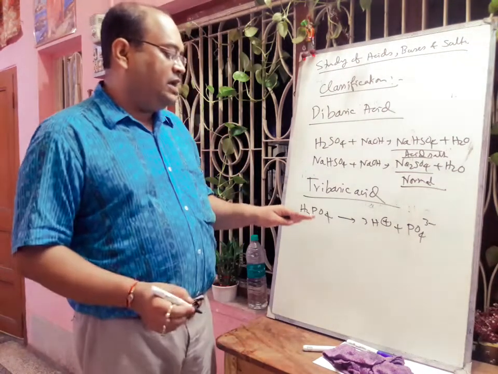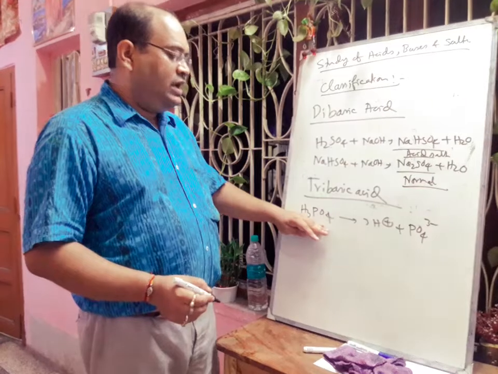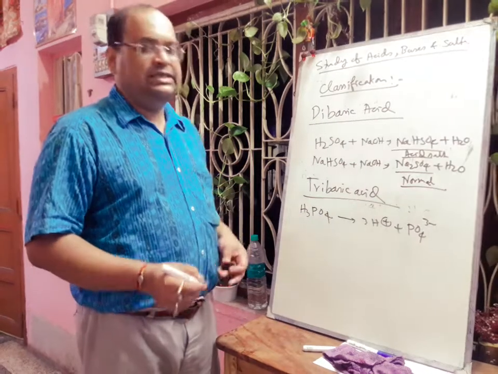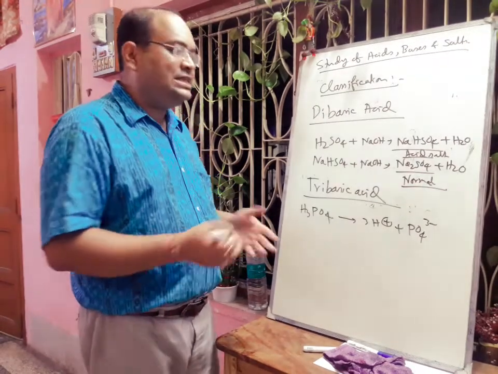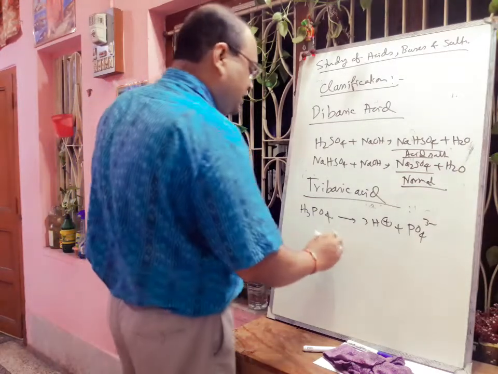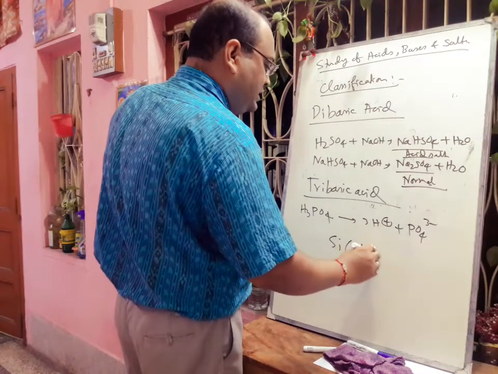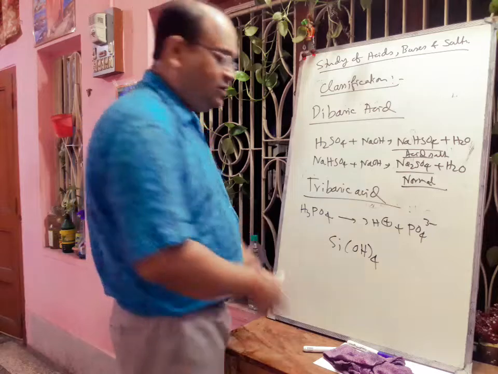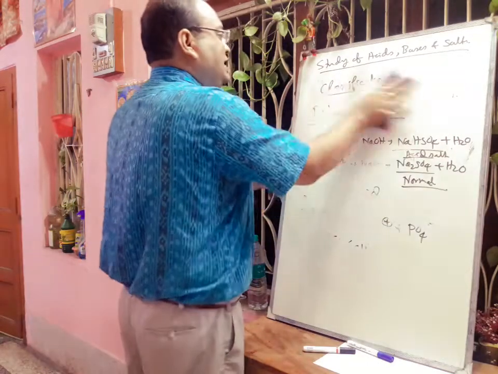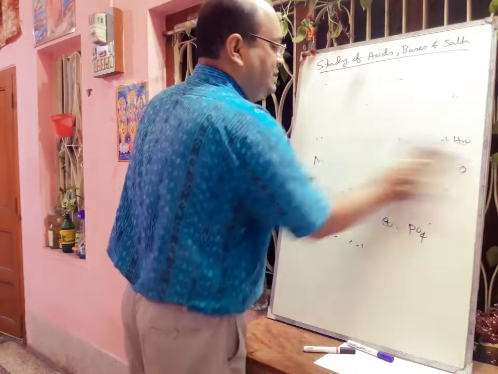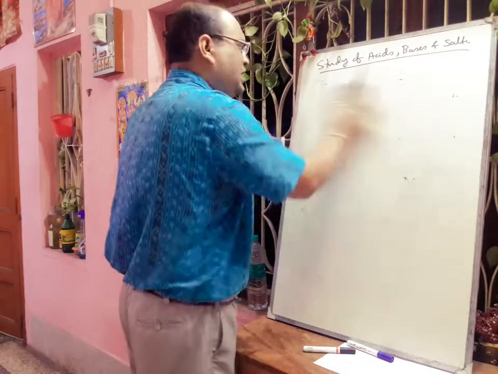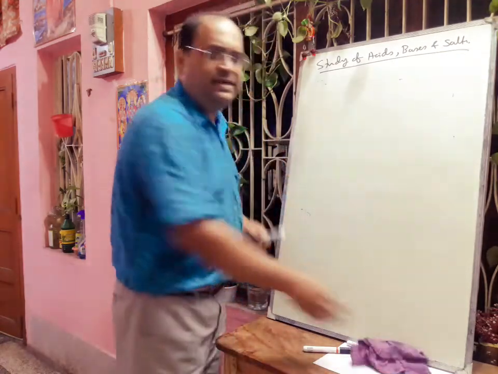If we give NaOH, 1 mole of H3PO4 will neutralize 3 mole of NaOH. That is why this is a tribasic acid. Tetrabasic acid also has an example, silicic acid, Si(OH)4. It is a tetrabasic acid. So in this way we can classify acids into monobasic, dibasic, tribasic, tetrabasic acid, etc. Hope you can understand this classification.